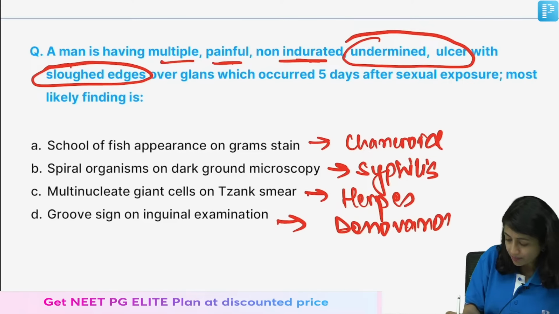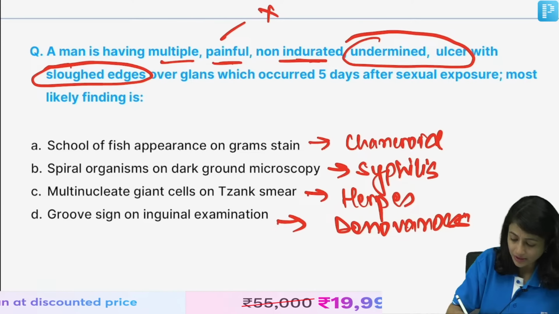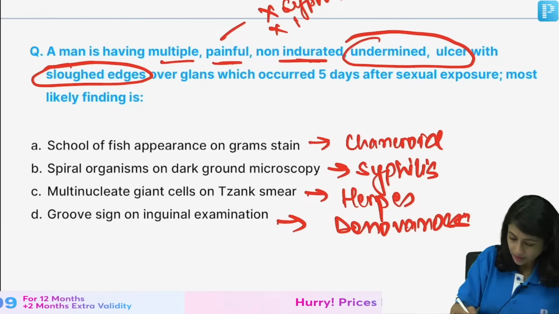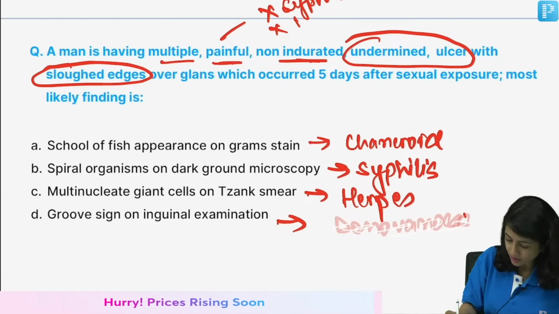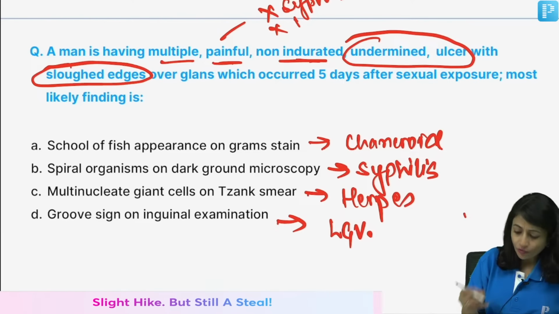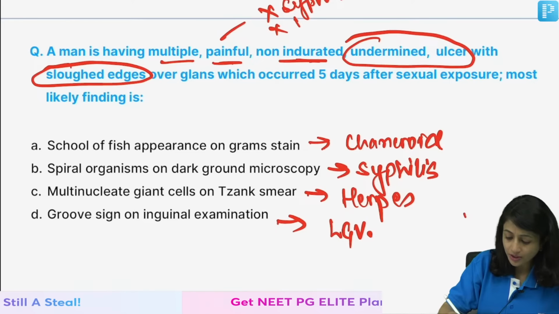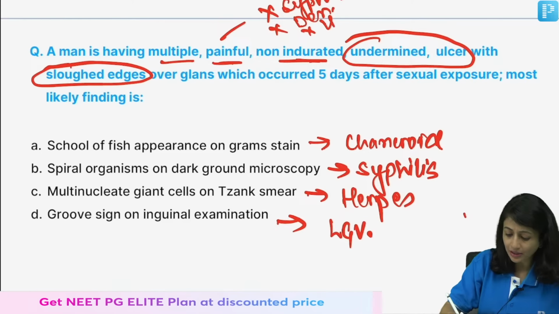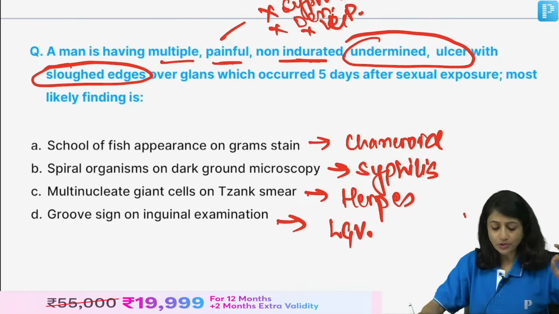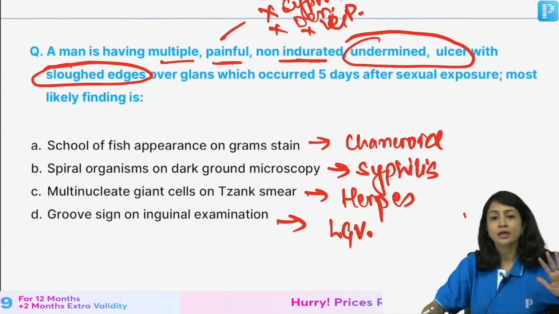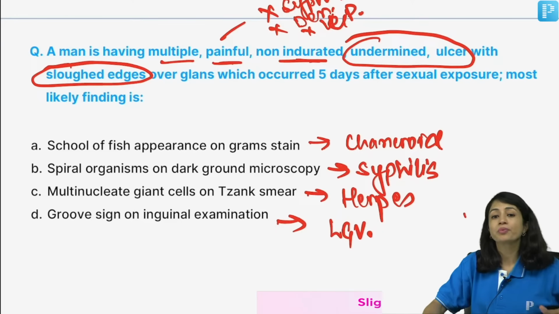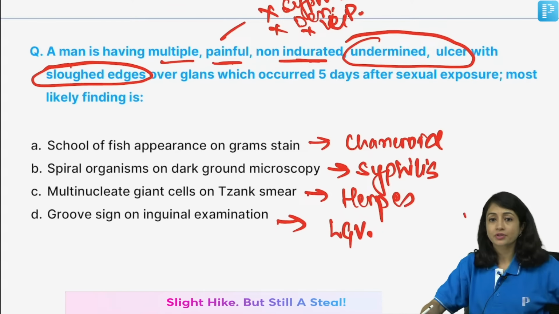Now, when we say painful, obviously syphilis is out. Sorry, did I say donovanosis here? I am sorry, what I meant is LGV. So, when I say painful, I rule out syphilis, donovanosis and LGV. So, painful lesions are two, either chancroid or herpes. So, there can be a confusion between A and C. Out of this, non-indurated, both of them, but herpes does not present with undermined ulcer with sloughed edges.